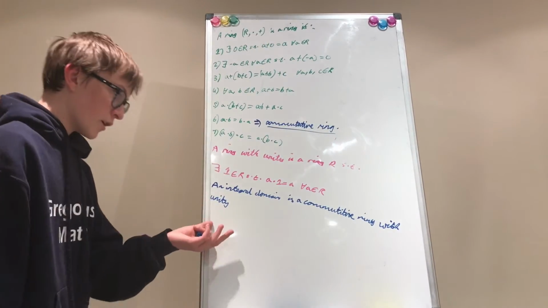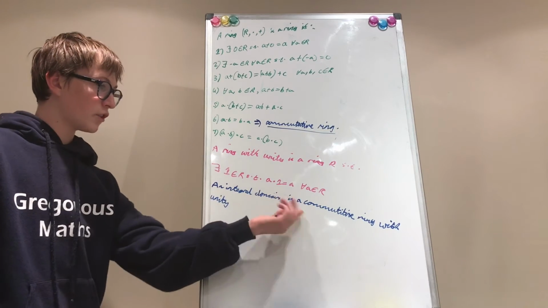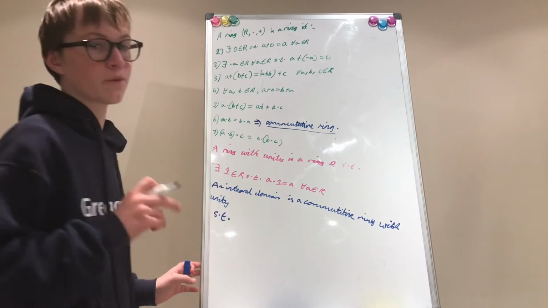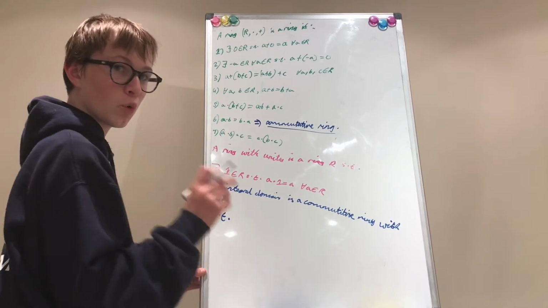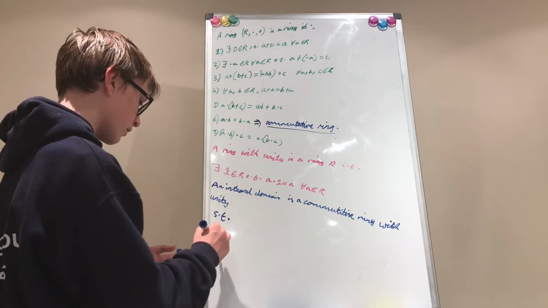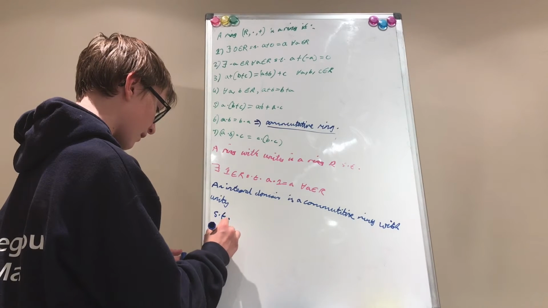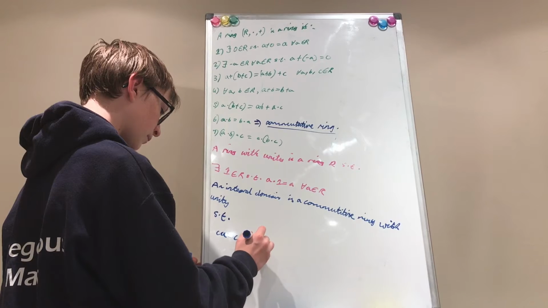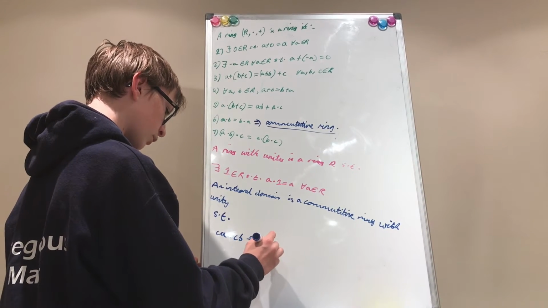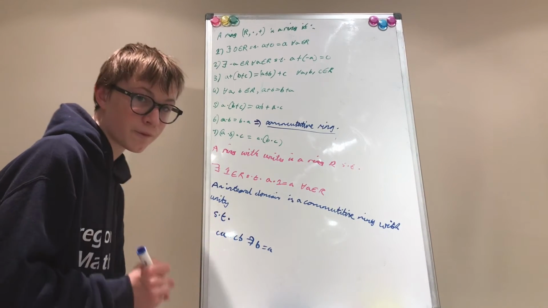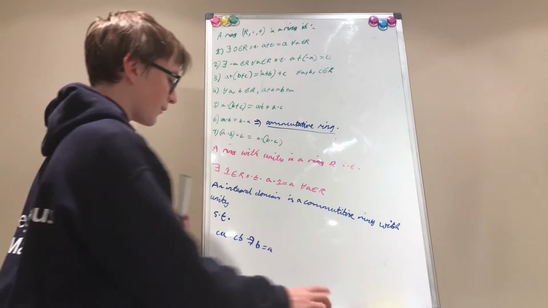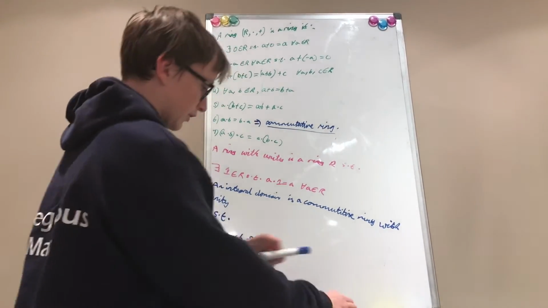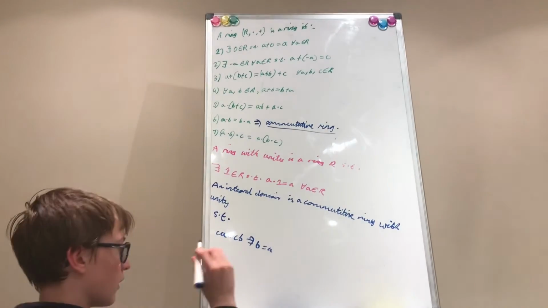Okay? So, an integral domain is a commutative ring with unity such that we have cancellation. So, for all A, B, and C in the ring, C times A equaling C times B implies that B equals A. And now we have the definition of a field, which is a further generalization of these rings. Okay? A field...